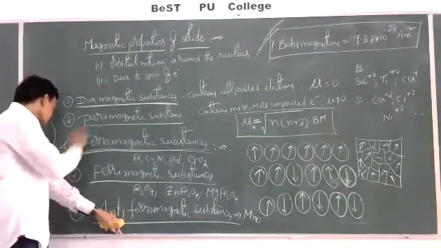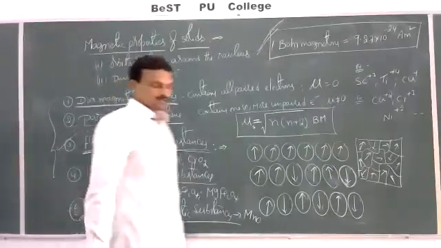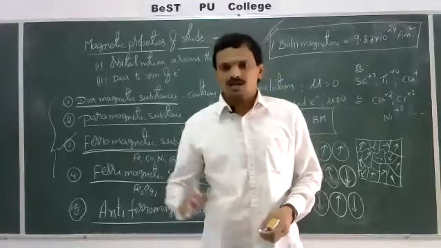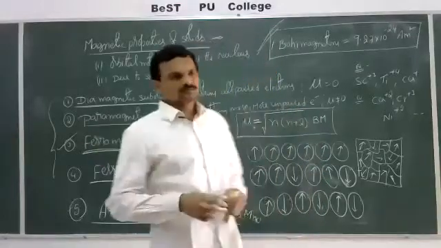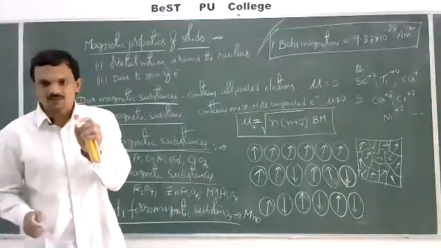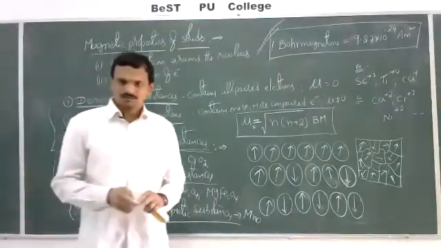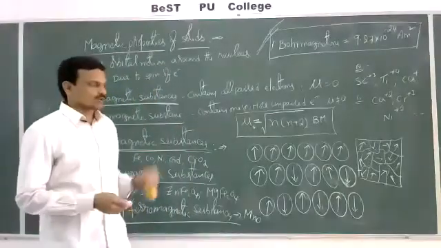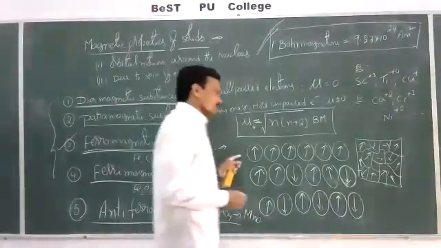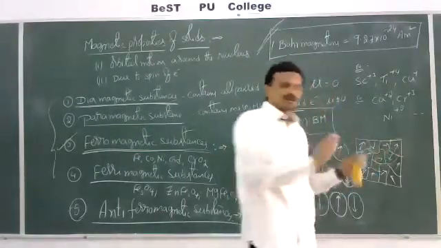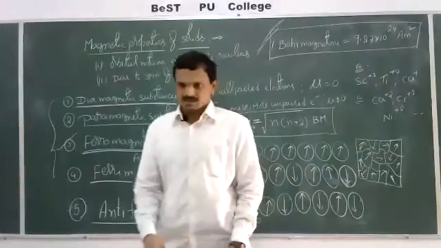Next, ferromagnetic substances. These are substances in which the magnetic domains are aligned in the same direction. A magnetic domain is a group of atoms or ions possessing some net magnetic moment. In a substance, the magnetic domains are normally aligned randomly in different directions.